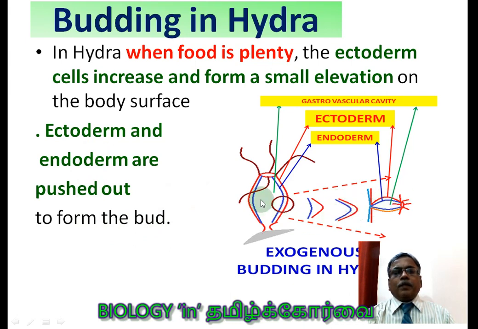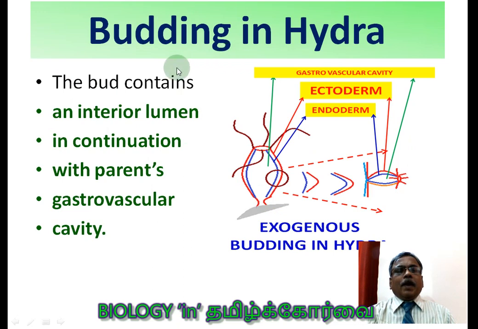You see the bud. In budding in Hydra, the bud contains an interior lumen. This is the interior lumen which also extends within the bud. Now this is the gastrovascular cavity. Lumen means the space enclosed within a certain structure. It is in continuation with the parent's gastrovascular cavity.